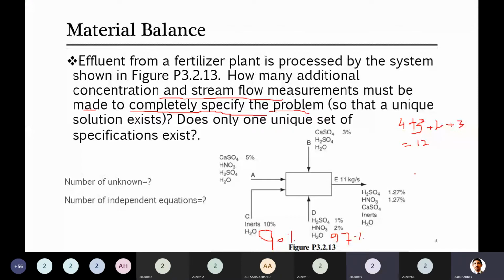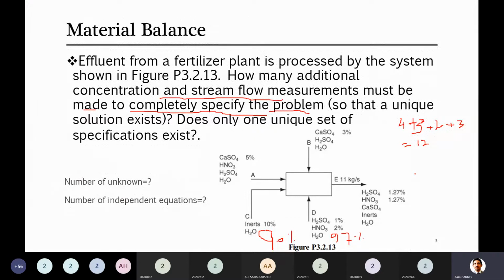Right. Up to here, you have written only the number of unknowns, because in this question he asks us to find how many variables should have values so that you can exactly specify the problem.